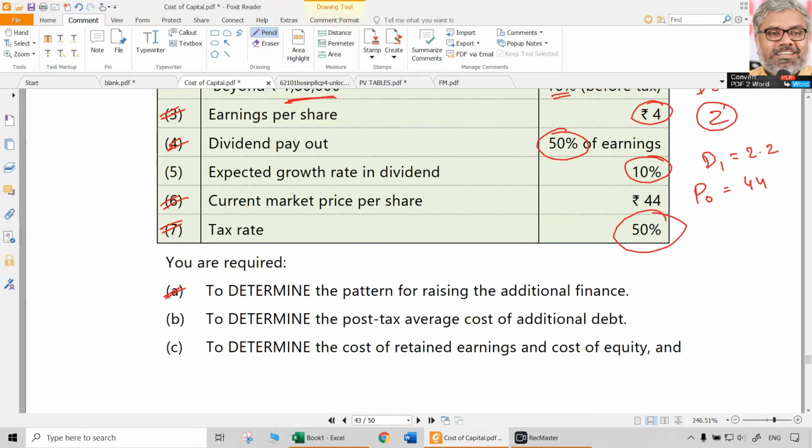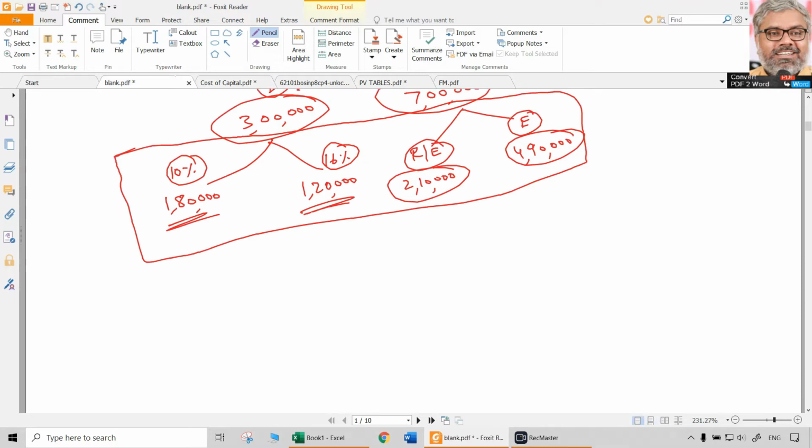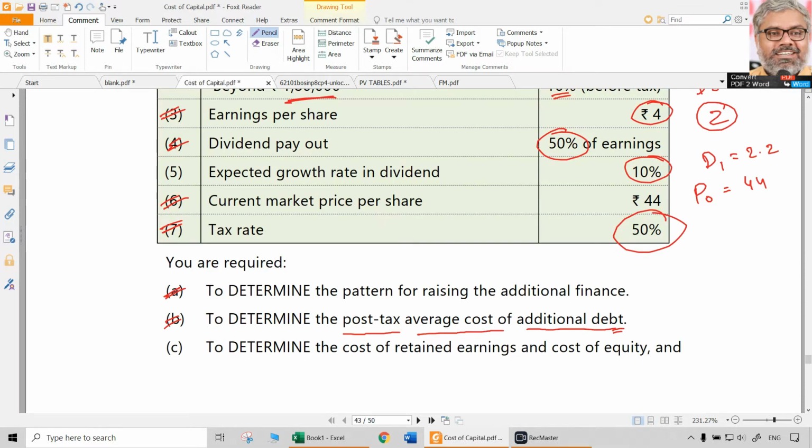Determine the pattern for raising the additional finance. The second question is to determine the post-tax average cost of additional debt, only debt. Read the question carefully. It is not asking about the weighted average cost of capital. Only the post-tax average cost of additional debt is asked. So the cost of debt is going to be different because the tax rate is 50%.